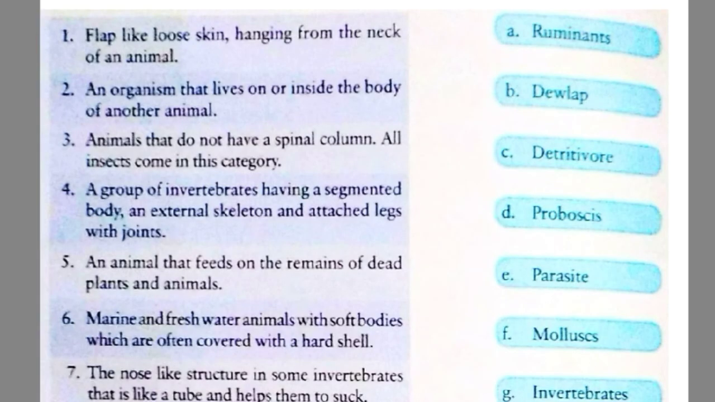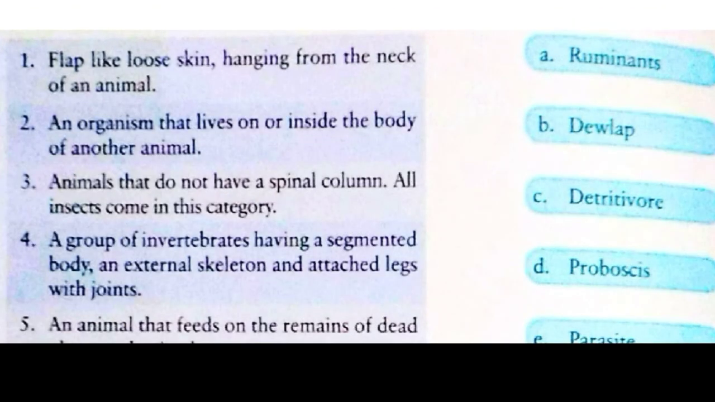So here is our exercise number 12, animal terminology. Here we will know about the different terms which are used for animals. So here in this exercise we have to match each description under column A to the term it describes under column B. So let's start. Our first question is, flap like loose skin hanging from the neck of an animal. This term is jewelap. It is given in point number B. So in front of 1 we will write B.